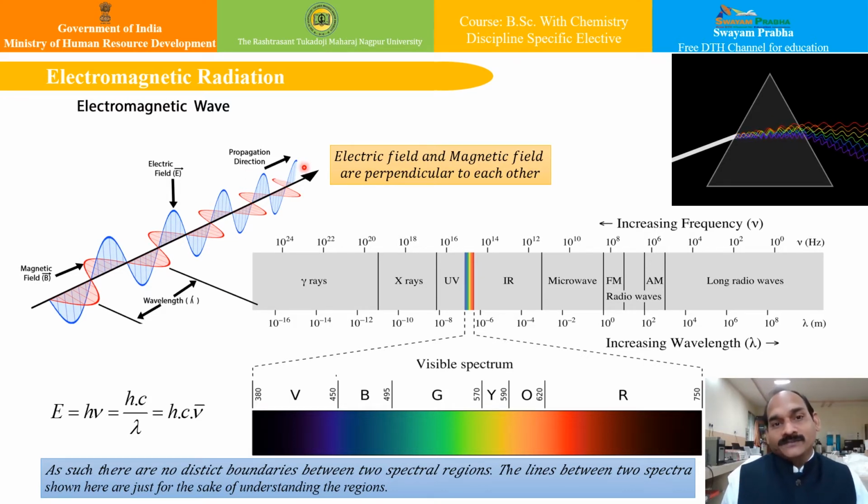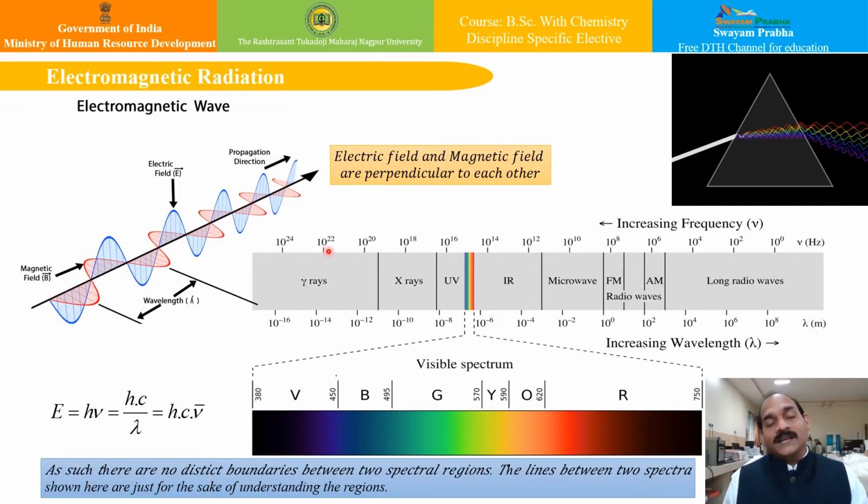Now, unlike ocean waves, they travel through vacuum space at the constant speed of light. Electromagnetic waves have crests and troughs. The tops you call crests, and the downsides you call troughs. The distance between two crests or two troughs is known as the wavelength. In certain cases it is very short, in certain cases very long. So the wavelength depends on the distance between two crests or two troughs.